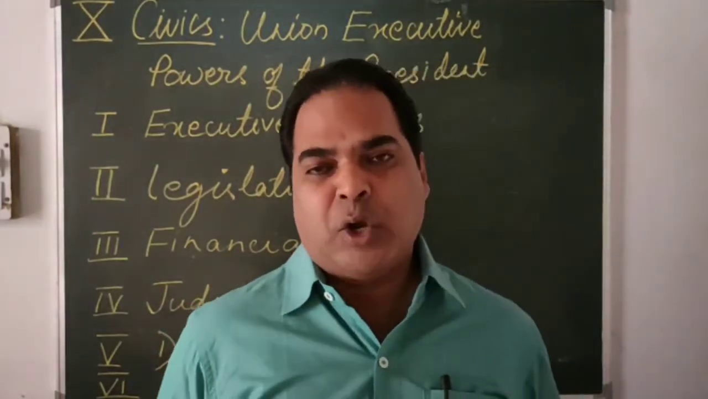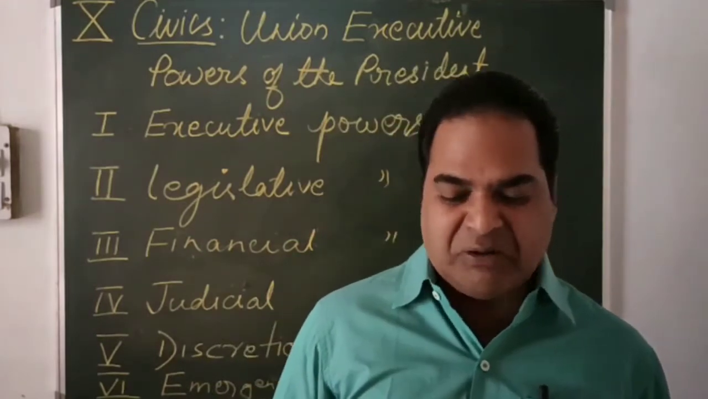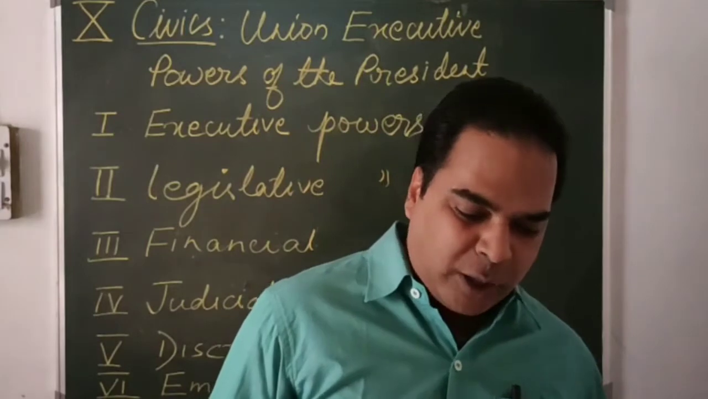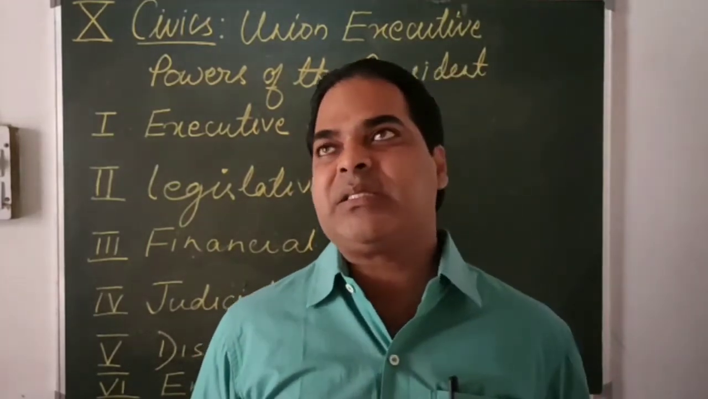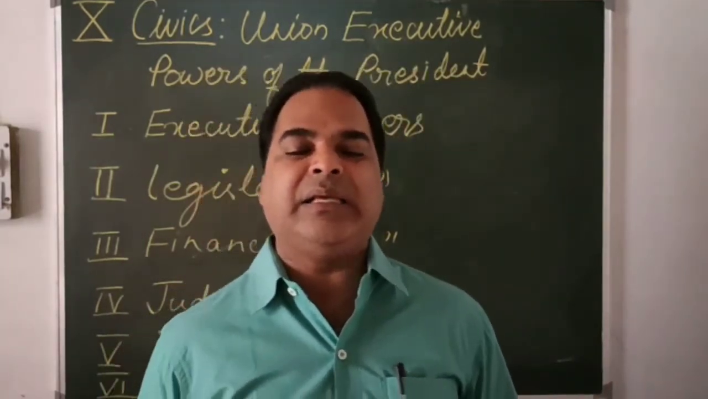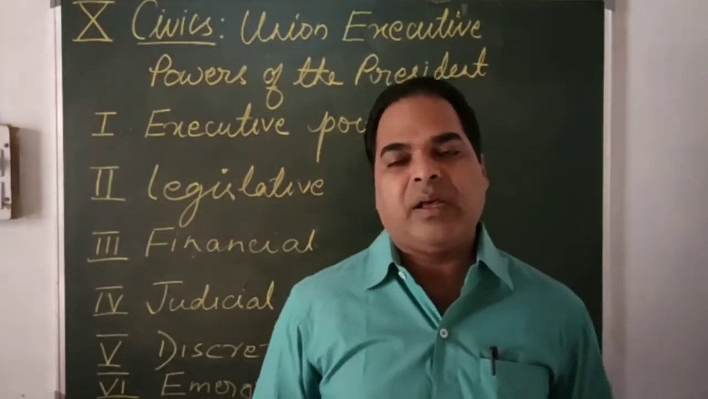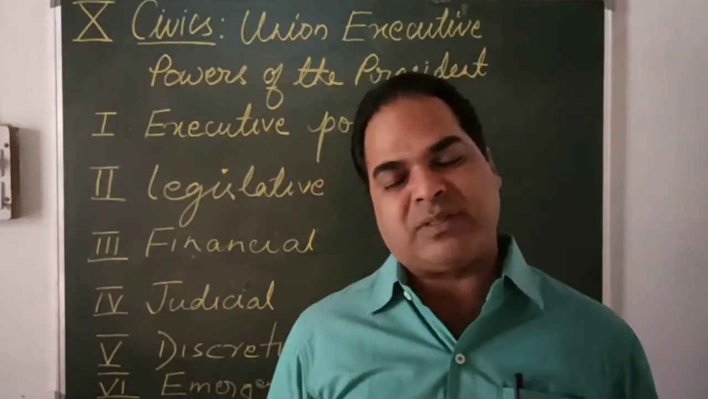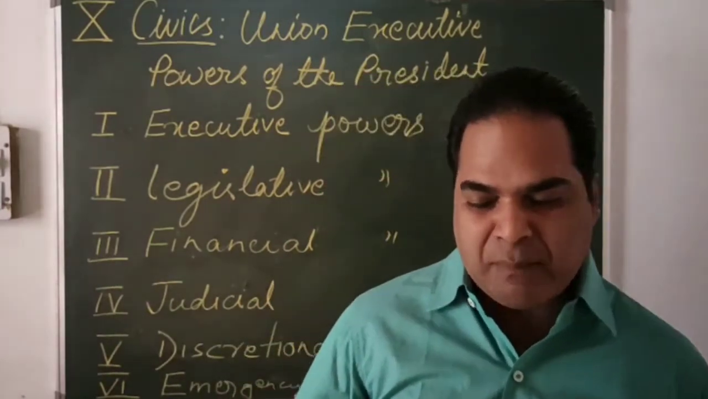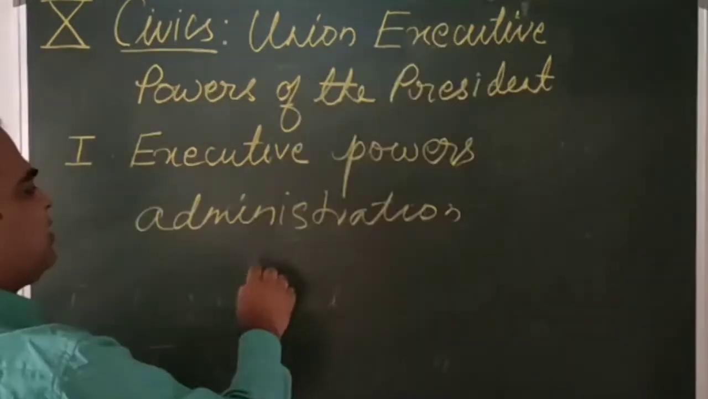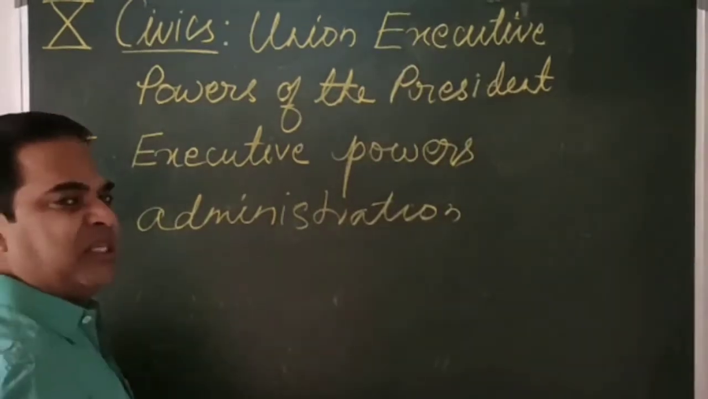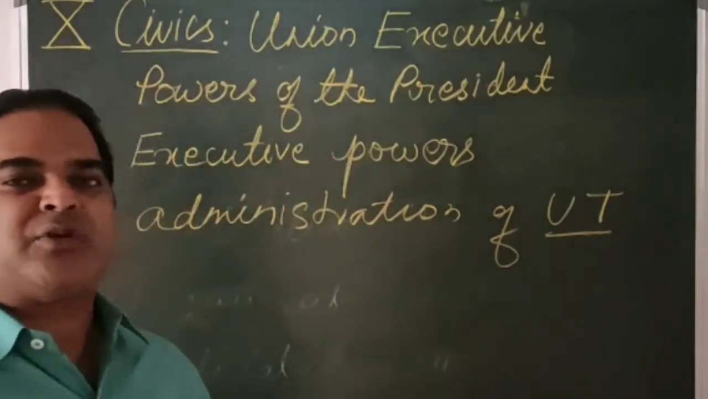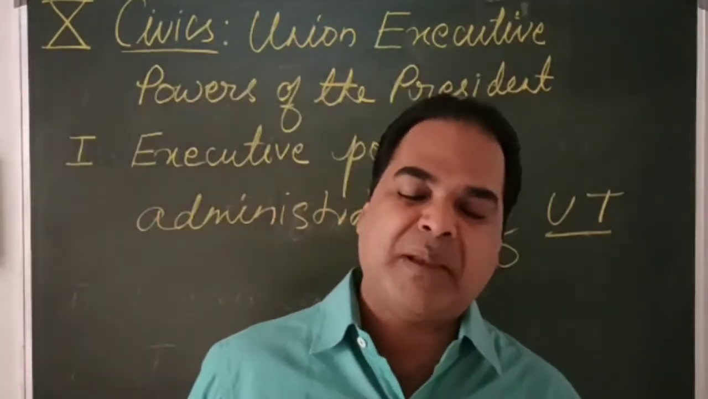Then we have the comptroller and auditor general. Then we have the attorney general of India. So these people are the high dignitaries of our country. They are appointed as well as can be removed by the president, which comes under the executive powers of the president of our country. The president looks after the administration of union territories. This also comes under the executive power of the president.